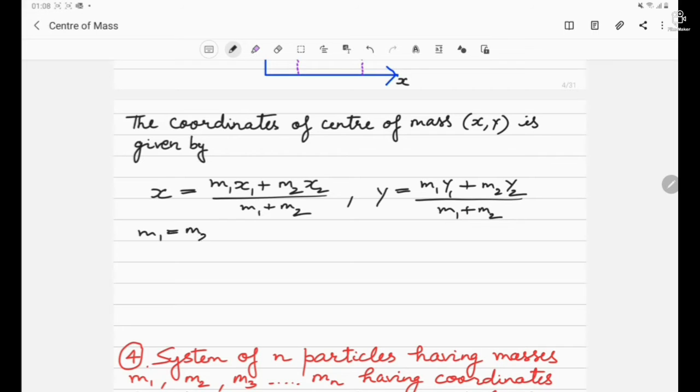Here also, if m1 is equal to m2 equals m, that means the two masses are equal, then the x value will be the midpoint of the two, which is x1 plus x2 by 2. And similarly y will be y1 plus y2 by 2. So this way we can find out the x and y coordinate of the center of mass.